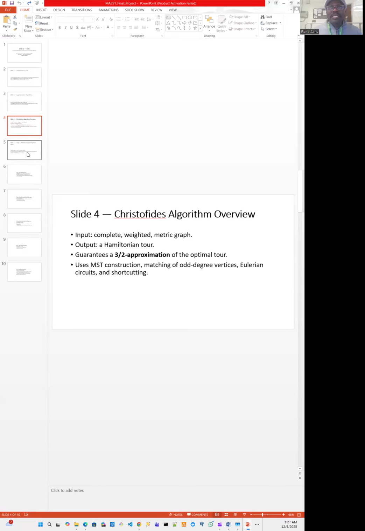So with these metric assumptions in place, we have what is called the metric traveling salesman problem. We were at the point where we had our metric and had done our pairings. We now take the set of these edges that we have paired. It forms a subgraph of its own. We unite this with the minimal spanning tree, and that gives us a multigraph.